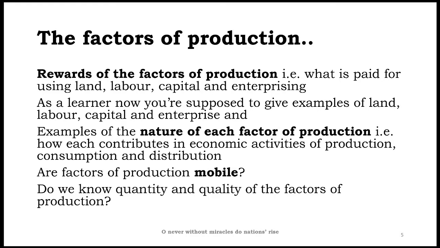Now, let's recall what the factors of production are. The factors of production include land, labor, capital, and enterprise or entrepreneurship. Now, if we need to use land, then we are supposed to pay the landowner rent for that land. So that is why rent will be called the reward of land or for the use of natural resources.